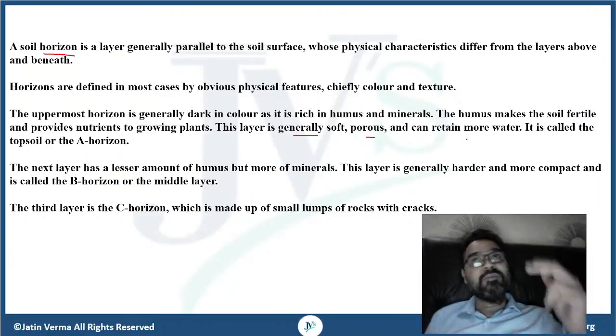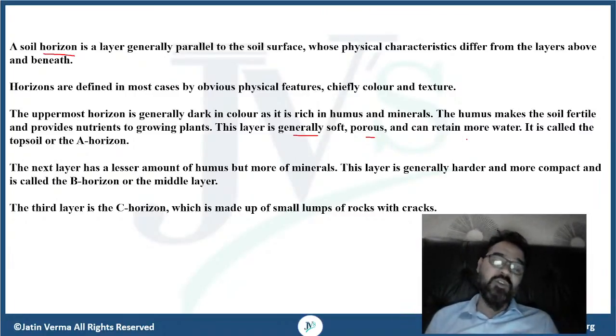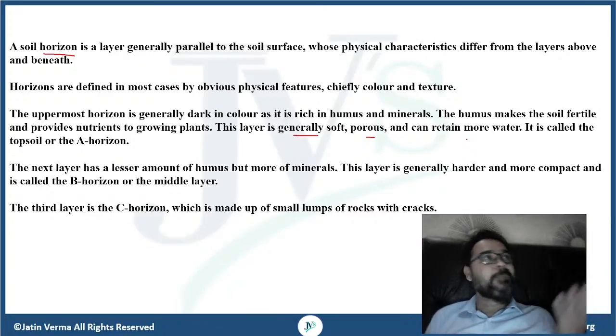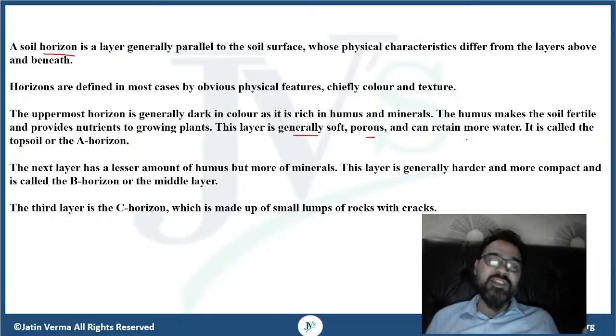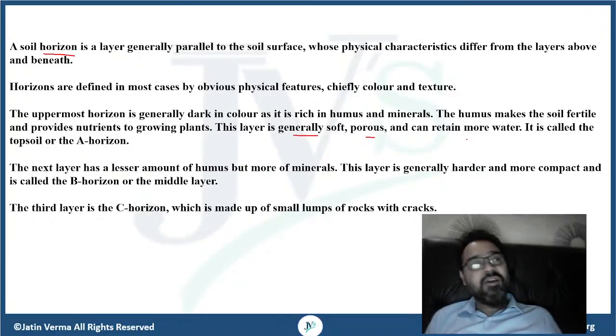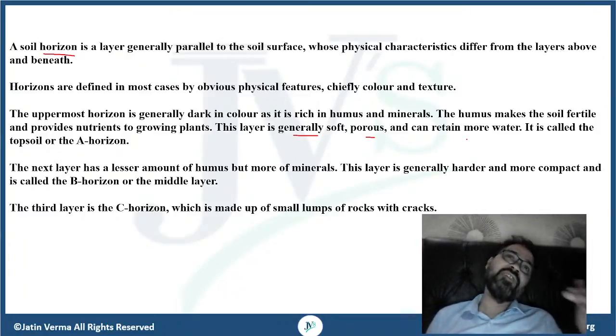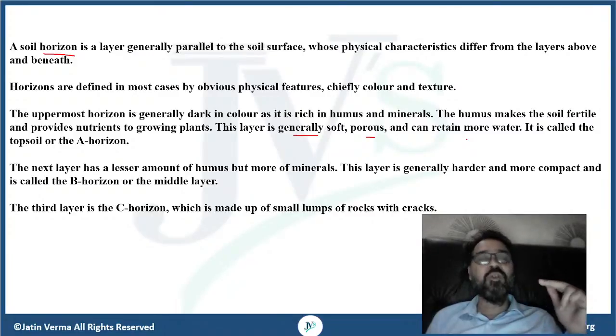Now going to the second layer or the second horizon. We receive humus from a lot of things: from the wastes of animals, the presence of different insects in the soil, various other wastes such as leaves, etc. All these factors add to the fertility of the soil. But all these things can be received only at the top horizon, not in the horizon beneath it.